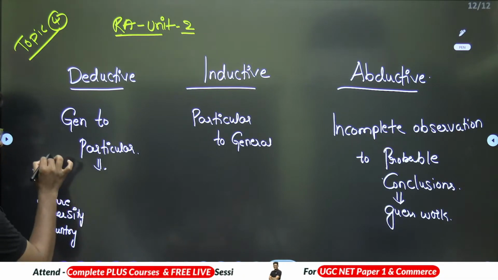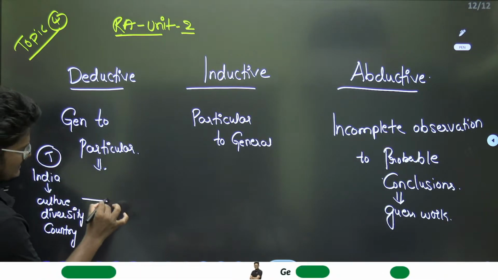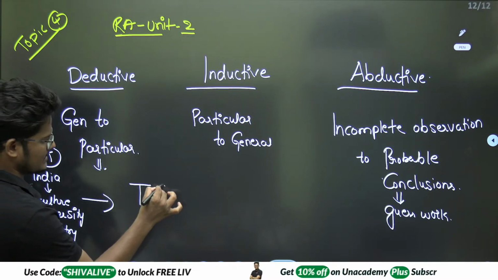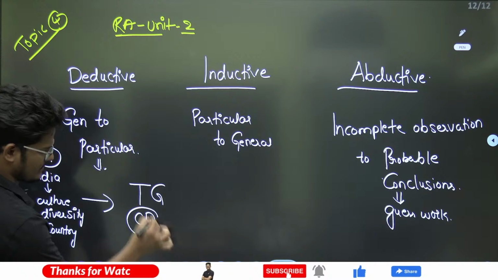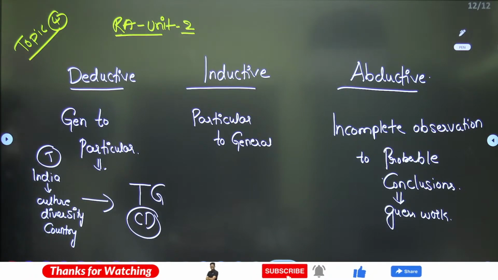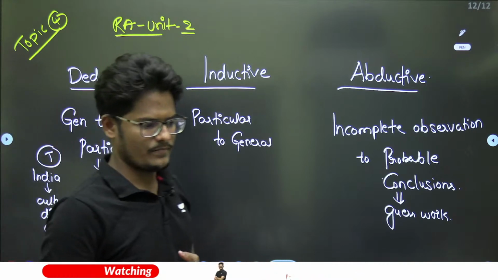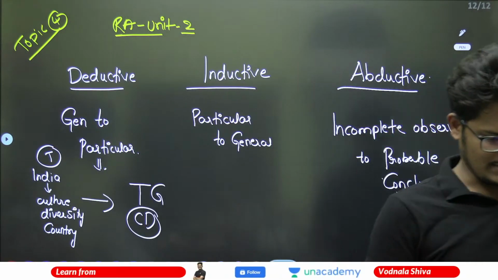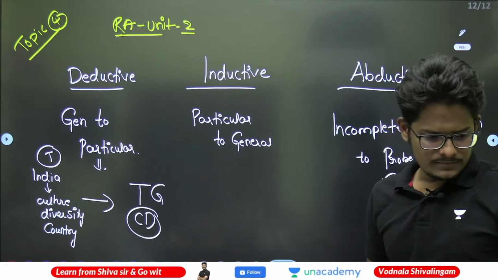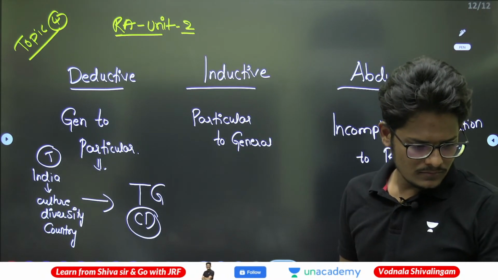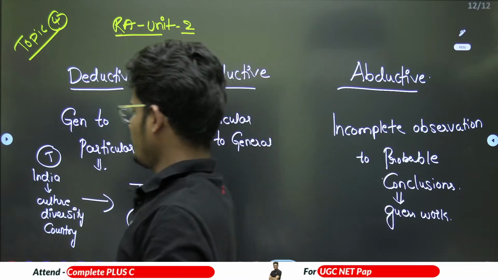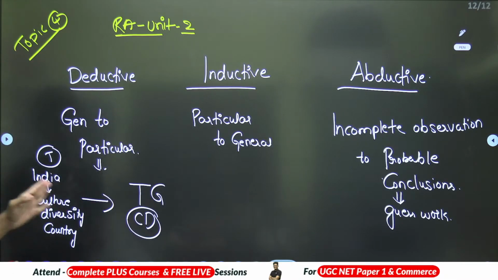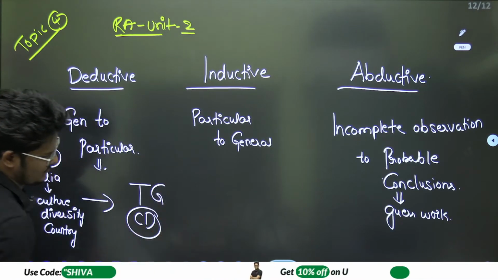If this is true, then I can say that Telangana is a state in India, and it is also a culturally diverse state. If India is diverse in culture, then Telangana is also diverse in culture. If my statement is true, if my premise is true, the conclusion must be true.